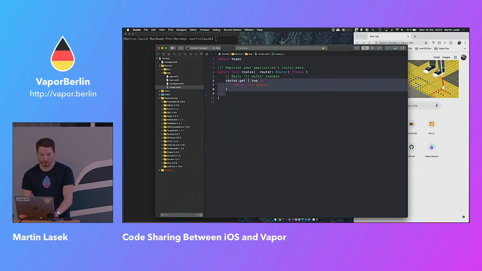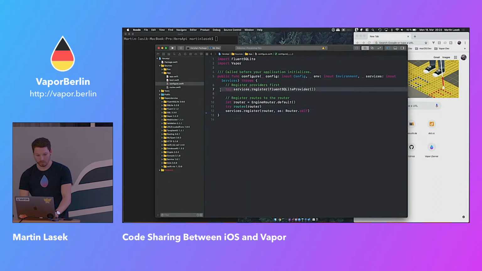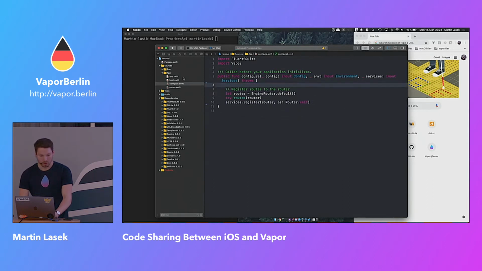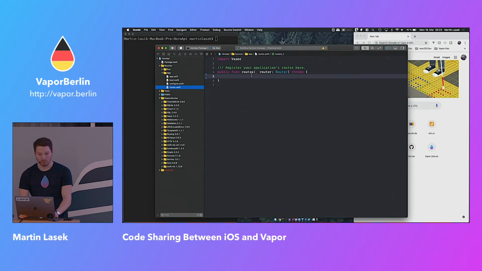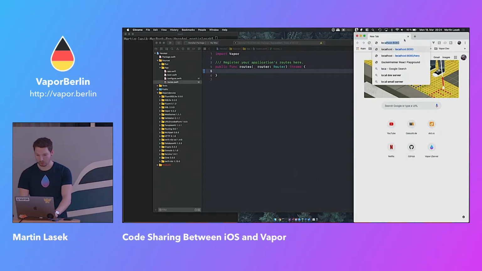We don't need that. We don't need anything. And we don't need that either. So that basically runs. And let's build that once because it takes a little bit for the first time, right? And it should run on localhost 8080.